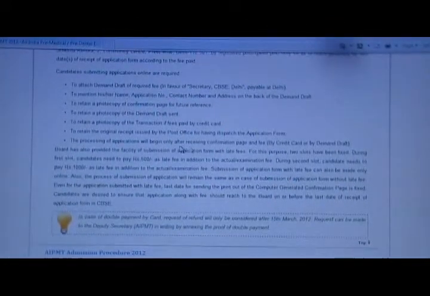Once you have completed, check all the relevant details, whether you have got the demand draft in the name of Secretary CBSE Delhi, and make sure you have mentioned the name, application number, contact numbers and address on the back of the DD. Have the photocopy of the confirmation page for future reference, have the photocopy of the demand draft too, and have the receipt of the post office, whether you are sending through speed post or registered post. This will be required while you are submitting the application form. You are sending the application form to the Deputy Secretary, AIPMT Unit, CBSE, Delhi address, by registered post or speed post only.